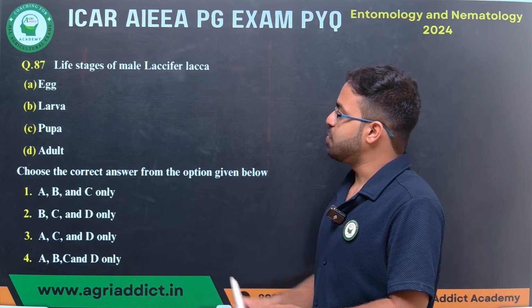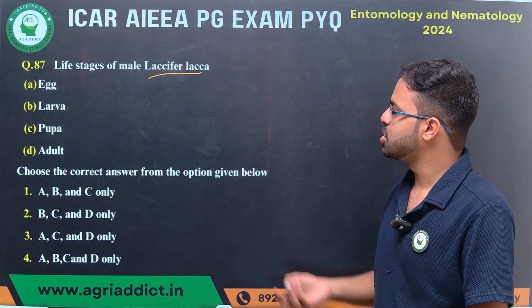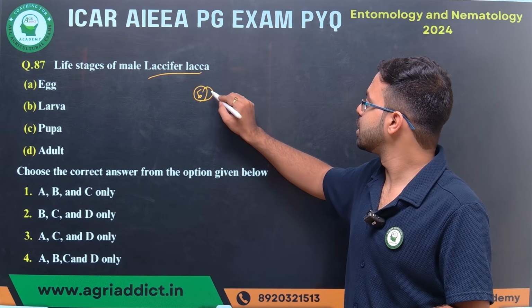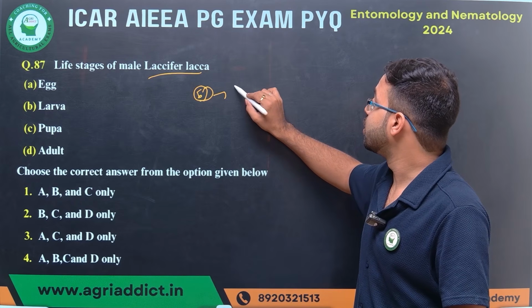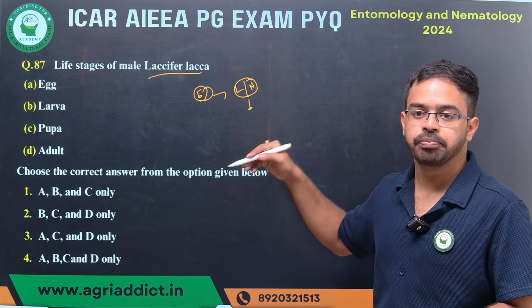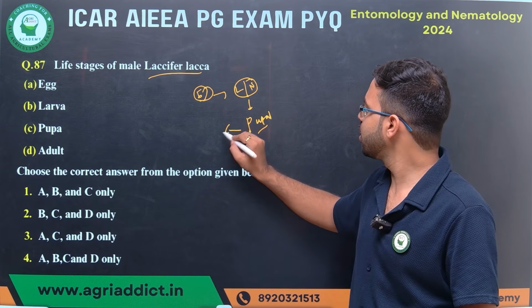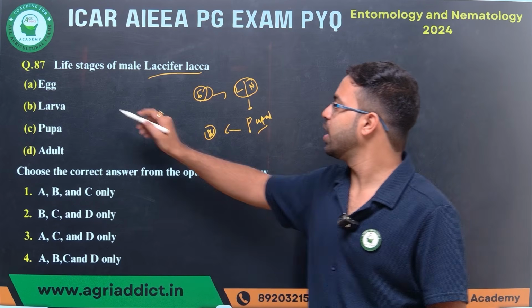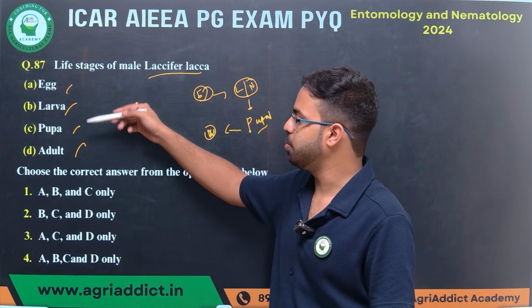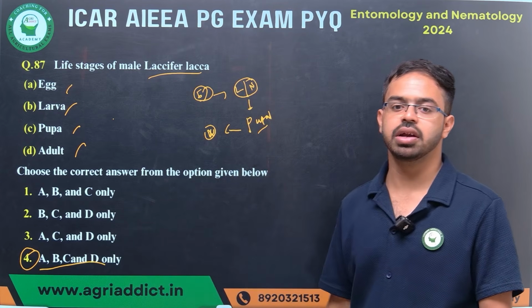Next, life stages of male Laxifer lacca. I have told you it is the lac insect. What are the life stages of the male? It has an egg stage, then a larva, then a pseudo-pupal stage, or we can consider it a pupal stage, and then the adult. So egg, larva, pupa, adult, all 4 stages are present. Your answer is E and D.